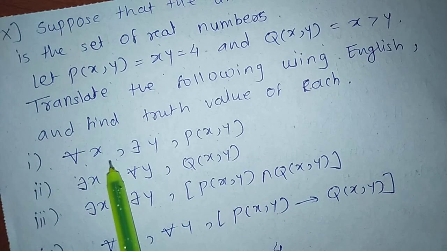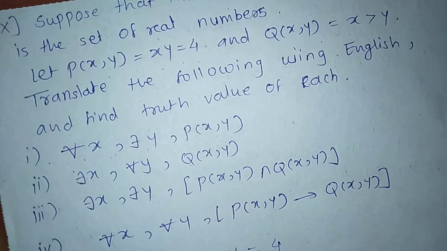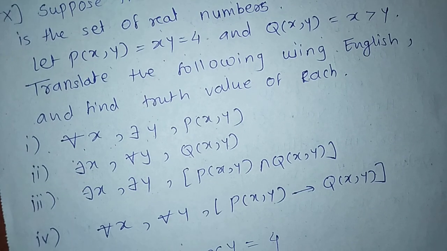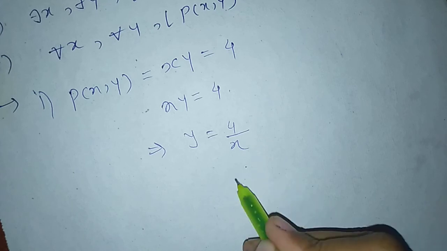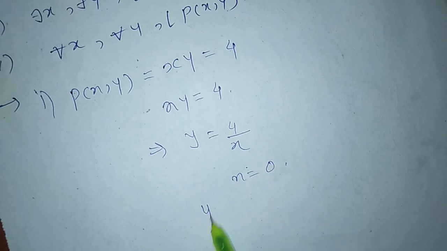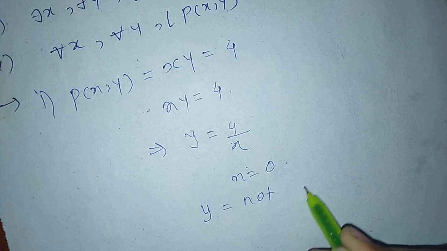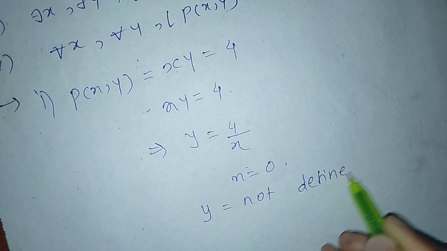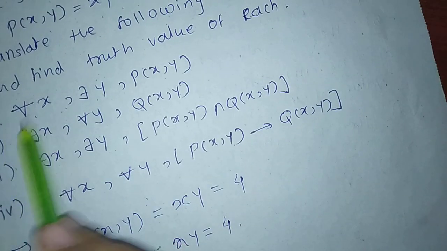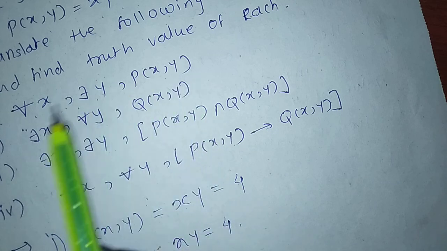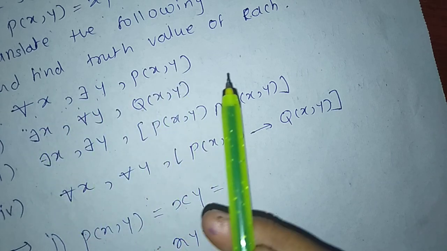Here, first, for all x there exists y means for any value of x we get a value of y. But if we put x equal to 0, y is not defined, meaning there does not exist y, so the first statement is false. Therefore, the truth value of the first statement is false.